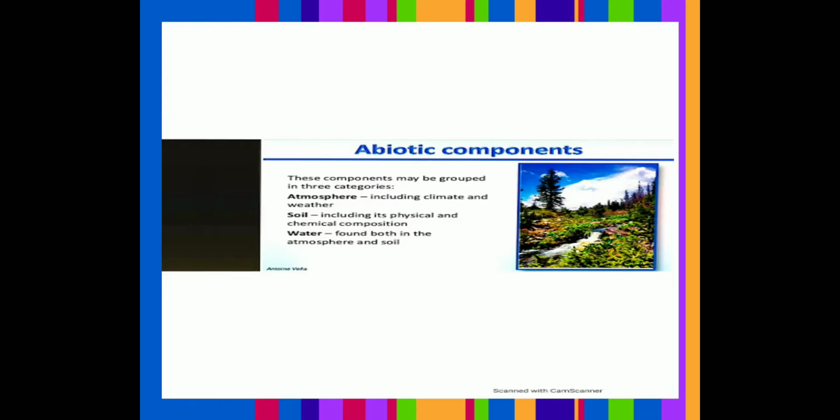So, what are abiotic components? These components are the non-living part of nature. Abiotic components include all natural, non-living things like sunlight, water, air.